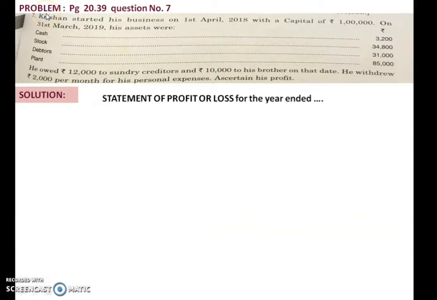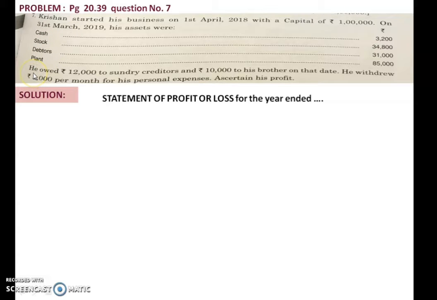This problem is taken from your textbook, page number 20.39, question number 7. Krishan started his business on 1st April 2018 with a capital of rupees 1 lakh. So here is a businessman who has started a business on 1st April 2018. His capital invested is 1 lakh. On 31st March 2019, his assets were, at the end of the financial year, cash, stock, debtors and plant.